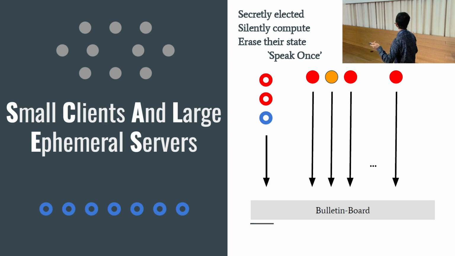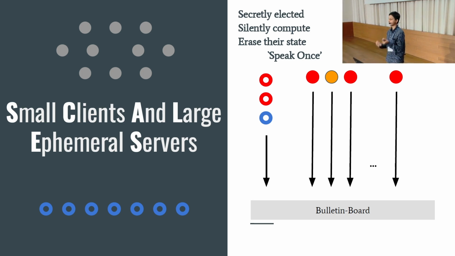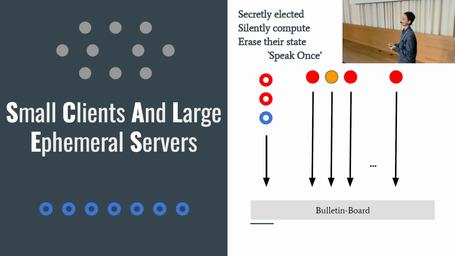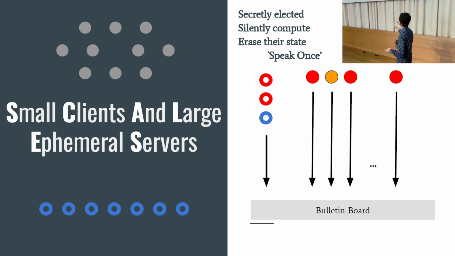Now this raises the question of how many servers we need in each phase. Well, that really depends on the corruption ratio in the server pool. For instance, if a fifth of the server pool was honest, then 1 in 5 servers in expectation would be honest on random election, right? So say 10 servers. So we have a constant number of servers that are going to participate, and this is how the protocol works.